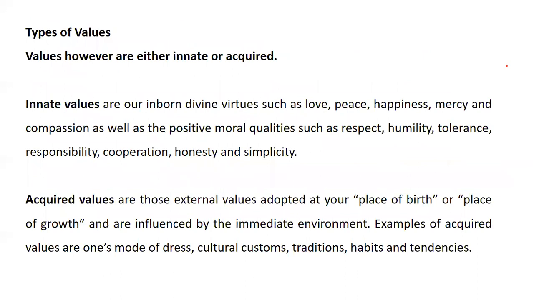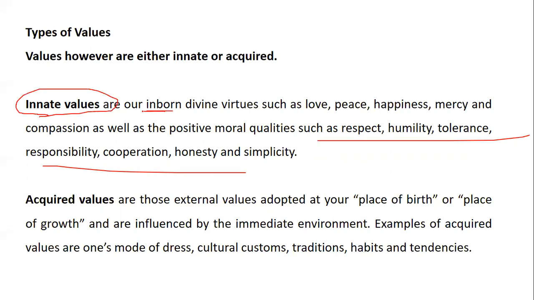Now, the types of values which are seen are innate values and acquired values. When we talk about innate values, they are inborn divine virtues like peace, happiness, mercy, compassion, respect, humility. So keep the examples in mind: respect, humility, tolerance, responsibility, cooperation, honesty, and simplicity. They are inborn, I mean to say you have this as an inborn value within the individual, whereas acquired values are adopted. So just keep this keyword in mind: innate values are inborn, acquired values are adopted.